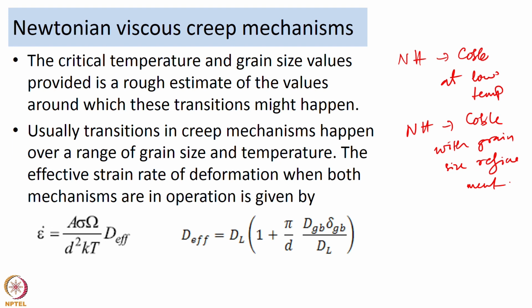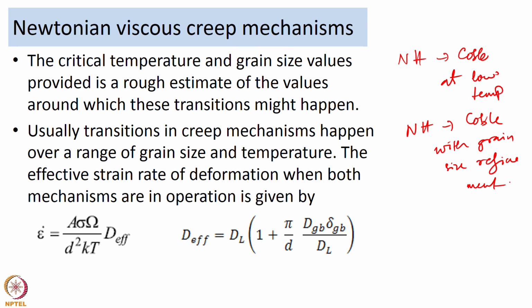The transitions typically happen gradually over a set of grain size values or over a set of temperature values. The point of introducing Tc or Dc was just to give you a ballpark estimate of where you may expect these transitions to happen, but in real life scenarios these transitions are going to happen over a slightly broader range of grain sizes or a broader range of temperature values.